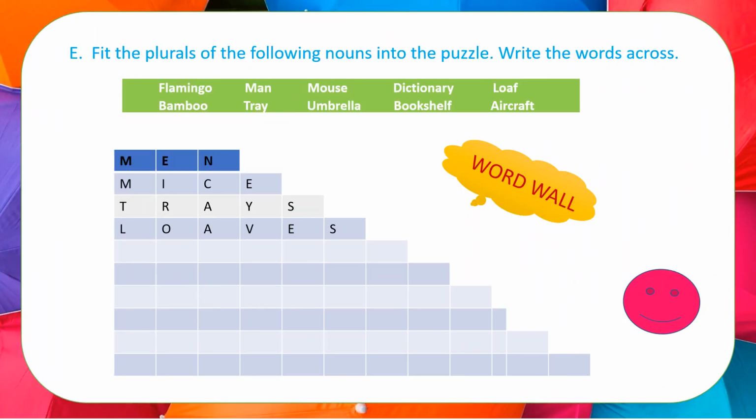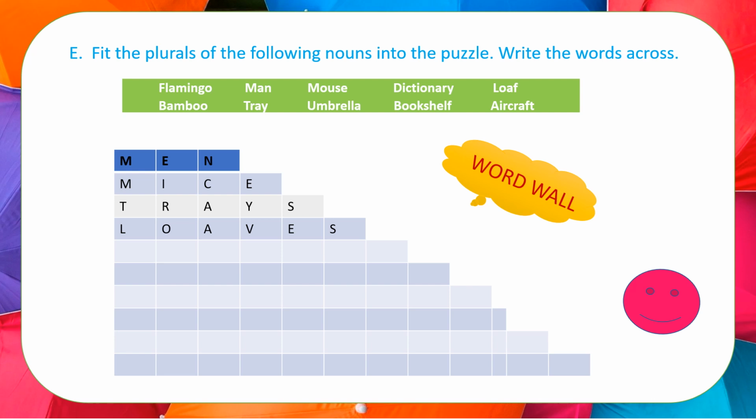Now children, the next exercise is a word game. Yes, you will definitely enjoy this. What you have to do here? You have to fit the plurals of the following nouns into the puzzle. The puzzle is given and a box is given, right, in which the singular nouns are given.